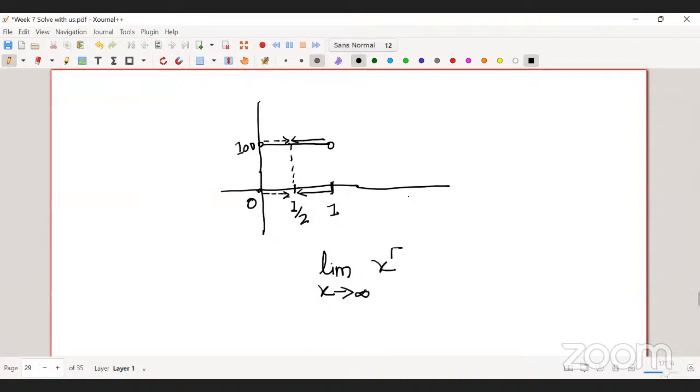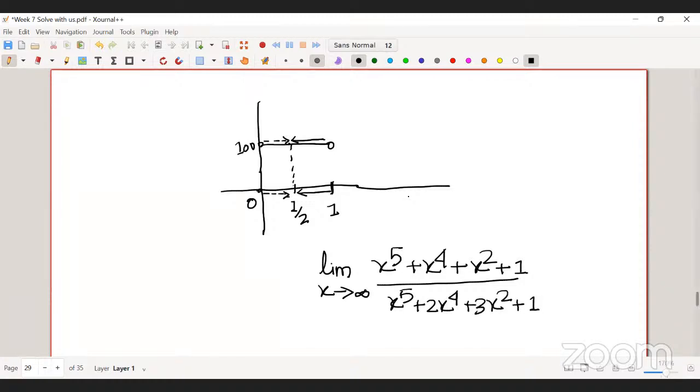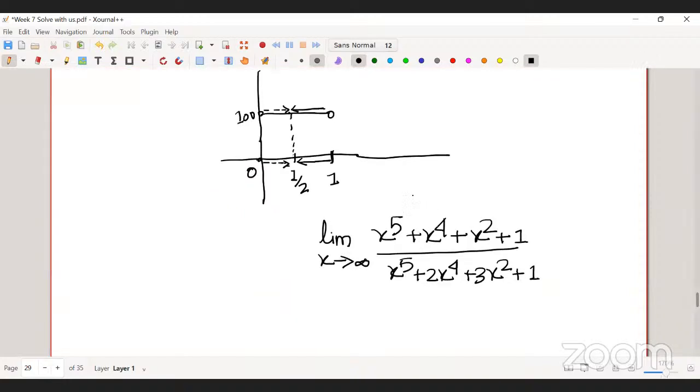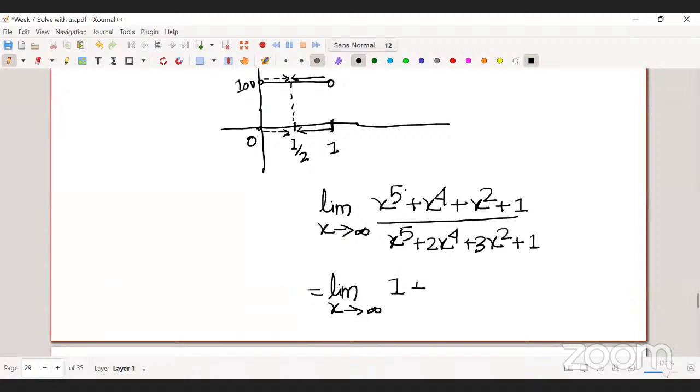So this is some x^5, x^4, x square plus 1, right? And you have here x^5 plus maybe 2x^4, 1, right? What I'm doing is dividing by x^5, so the limit value will be 1. Then what I will get is basically 1, 1 by x, 5 by x cube plus 1 by x to the power 5.